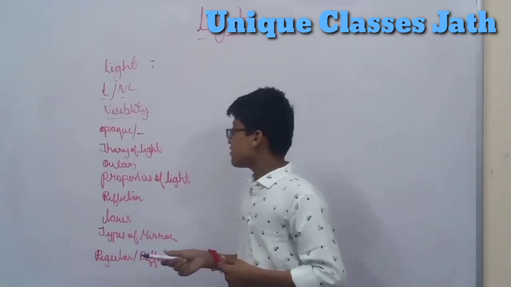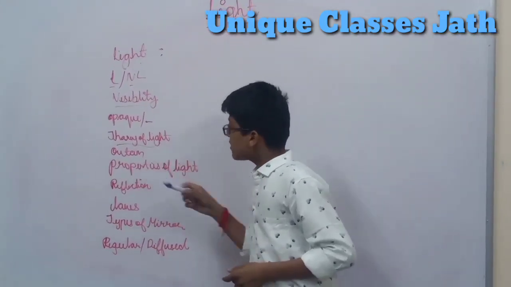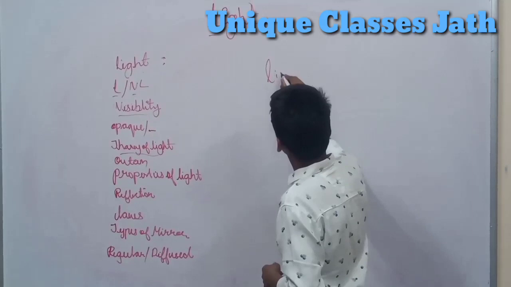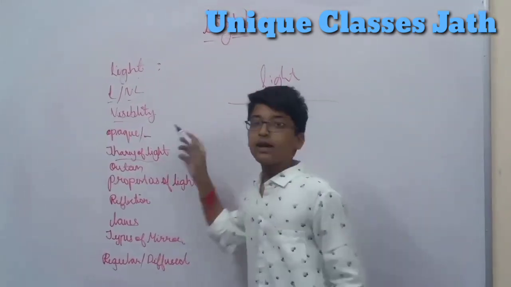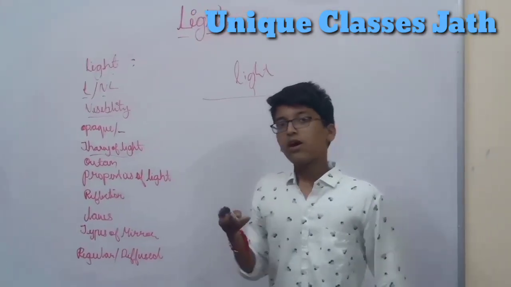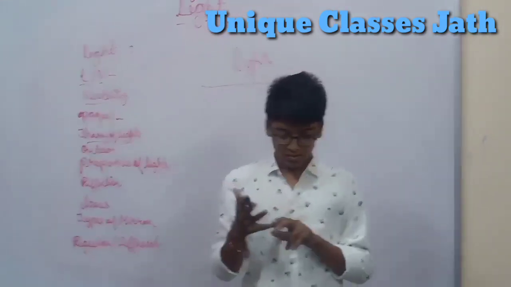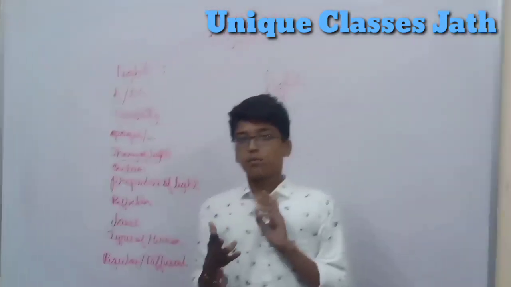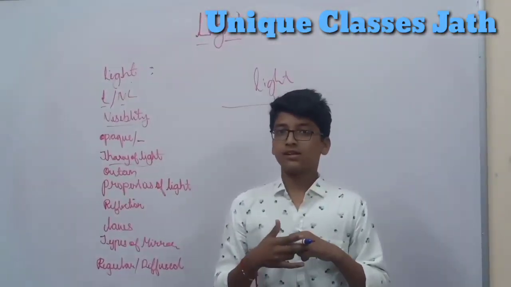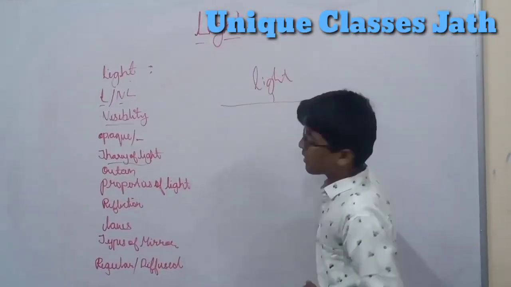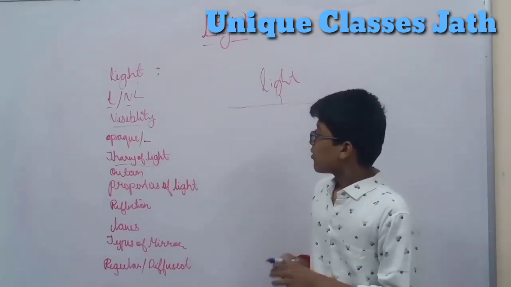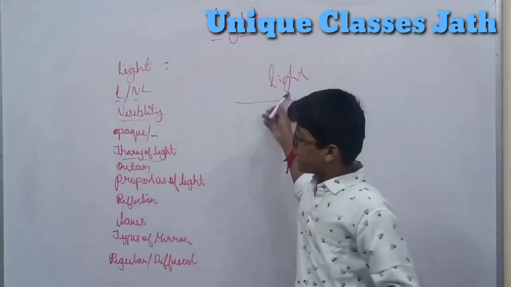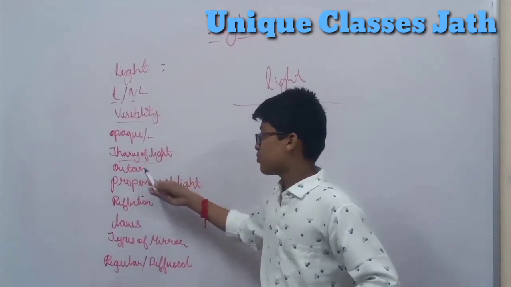So the next thing is the theory of light. The theory of light comes under two parts: wave and particle. The wave nature has examples like dispersion, polarization, etc. And the particle nature comes under the photoelectric effect. One of the main points here is that this is the quantum theory of light.